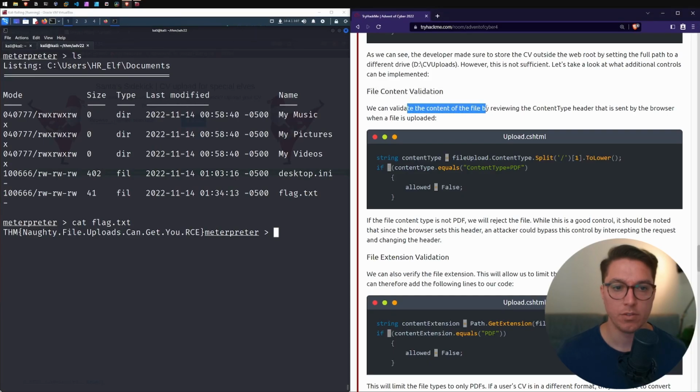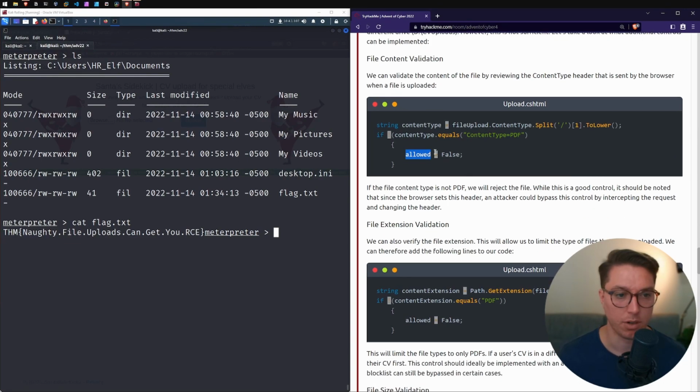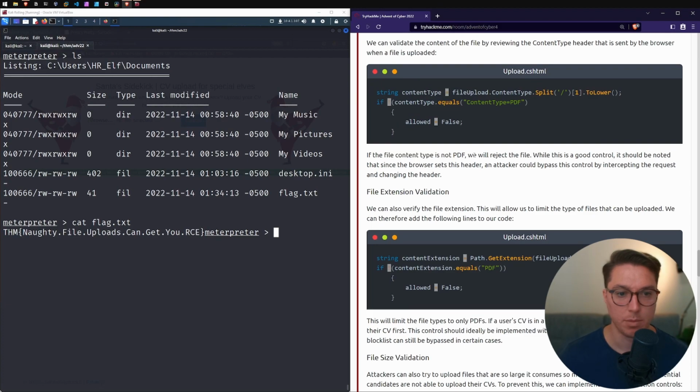So we have file content validation. We can validate the content of the file by reviewing the content type header that is sent by the browser to the file upload. So we have a string type, contentType equals, right, so it's a new variable and it's going to pass through the file upload, and the content type, split it, make sure it's all lowercase. If the content type does not equal PDF, with the exclamation mark, allowed equals false. So if it does not equal PDF, allowed will be set to false. Allowed will be another variable, will only allow the content to get through if it's set to true. So if the file content type is not a PDF, we reject the file.